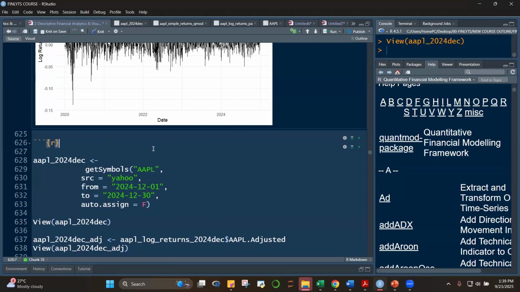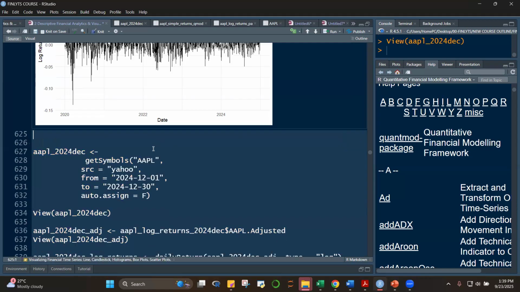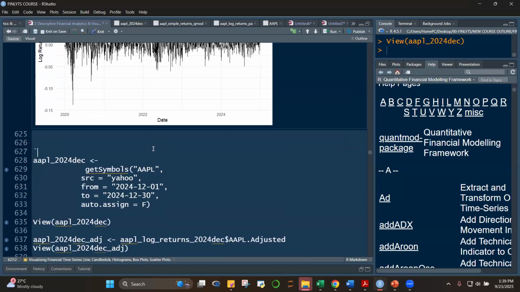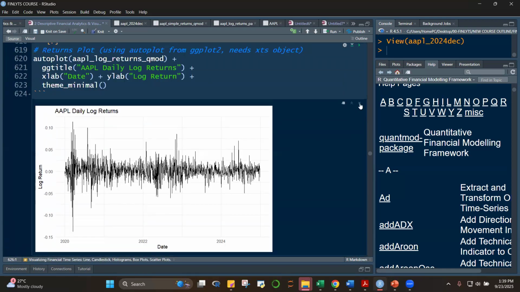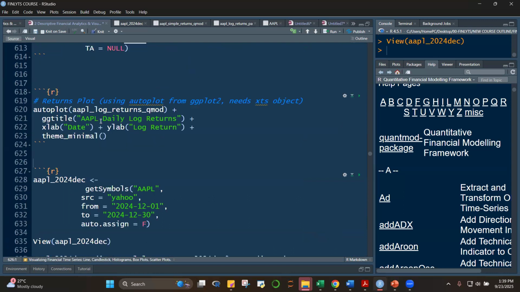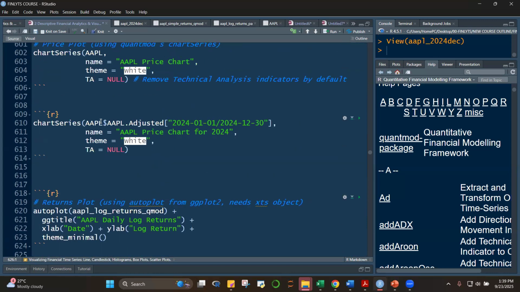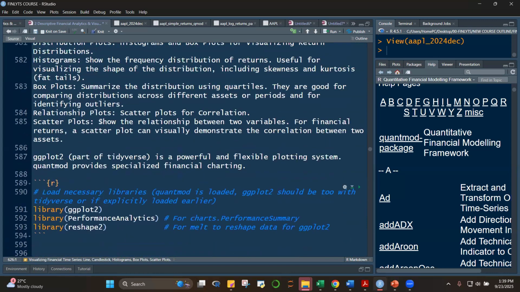Is there a double here? Ito yata yung. I can't find.